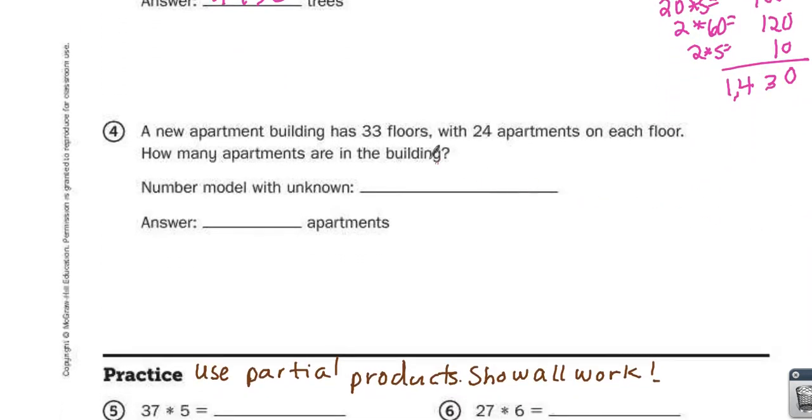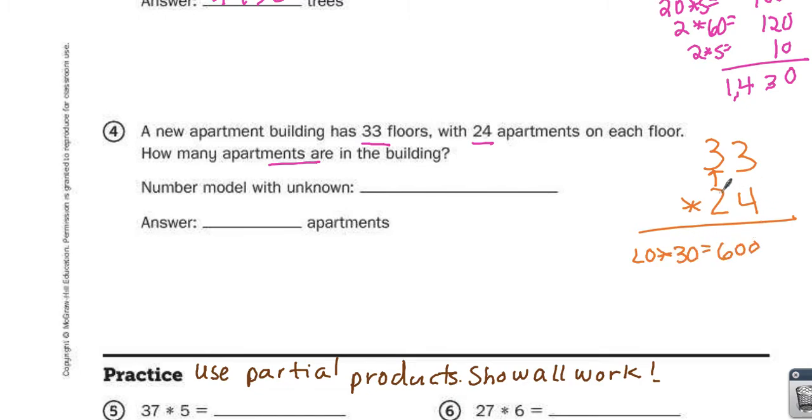An apartment building has 33 floors, 24 apartments on each floor. How many apartments are in the building? Okay, I'm going to be doing 33 times 24. I'm going to start with 20 times 30, which is 600. Then 20 times 3, which is 60.